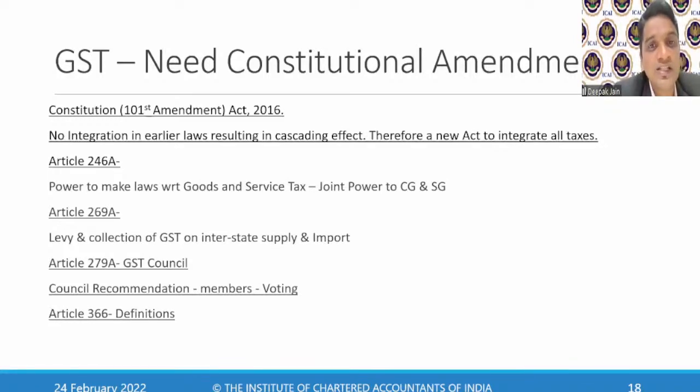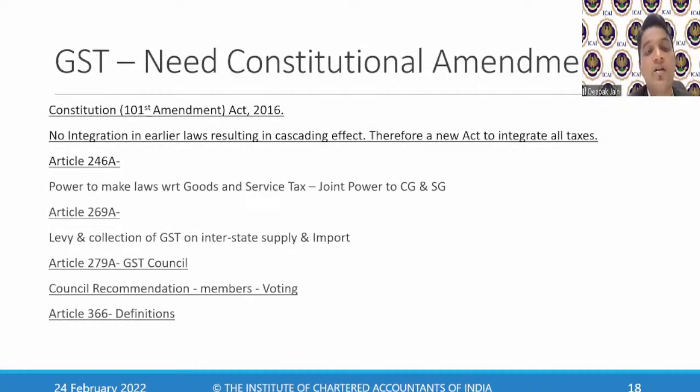Then Article 269A gave levy and collection of GST on interstate supply and import to the central government only. That's the reason I was saying that on import transactions, CGST and SGST will never come, because the CGST or SGST authorities do not have the power. The power is given only to the central government, which will collect it through IGST.